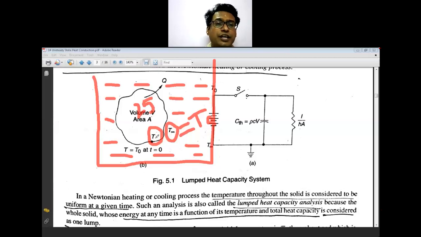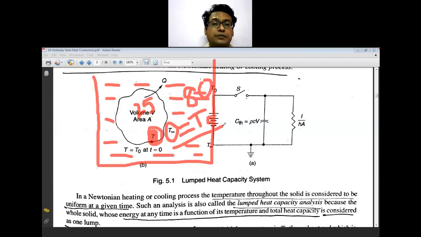So this temperature T is a continuously changing function. It is continuously changing till it attains the surrounding temperature of 80 degrees Celsius, right? So we are assuming, second thing, that this surrounding temperature is also remaining constant.